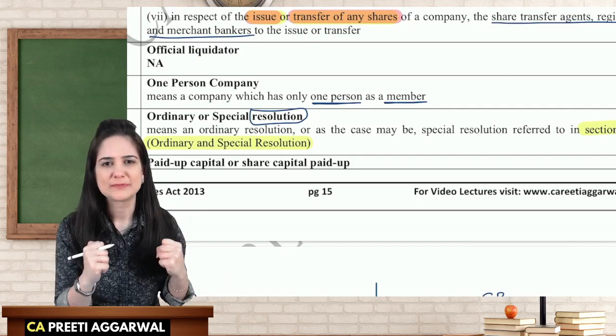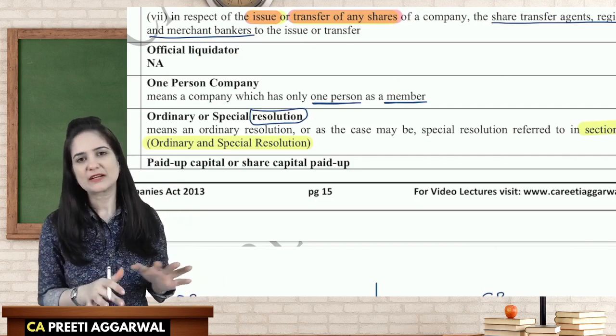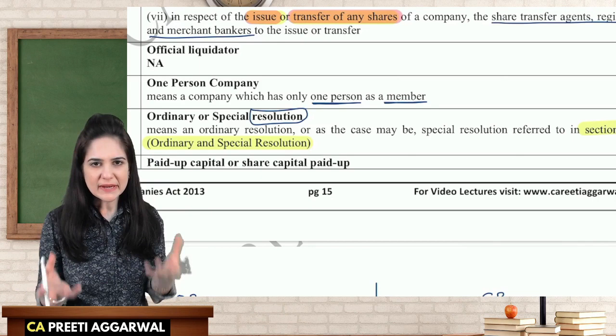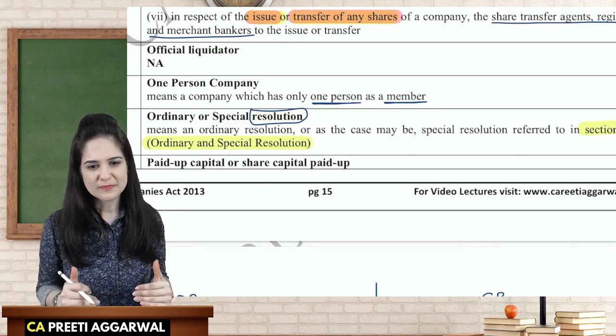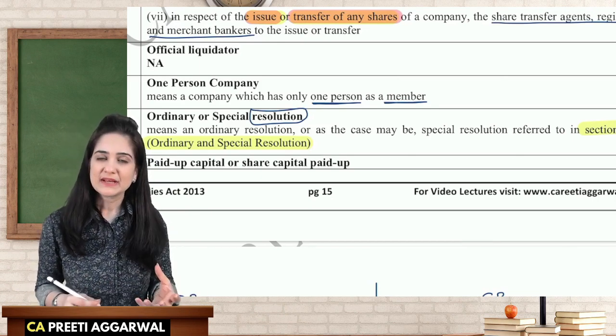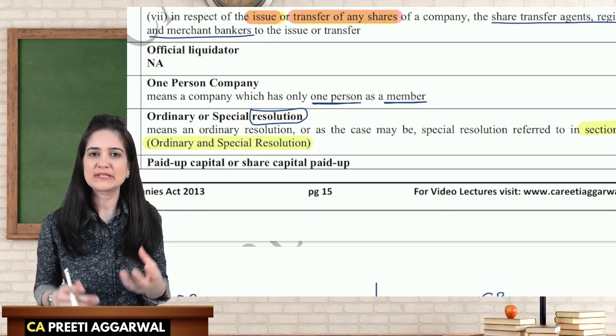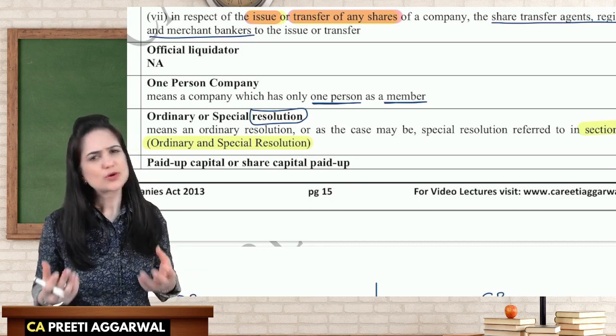So what is a resolution? Resolution is a decision. Company is an artificial person. Can the company take decisions for itself? No. Company cannot take decisions for itself because it doesn't have a mind of its own. So who takes decisions?